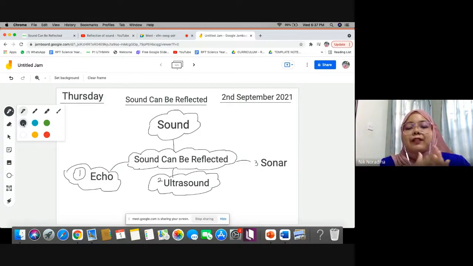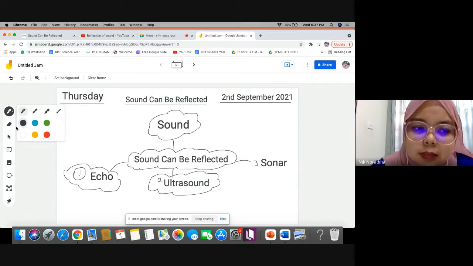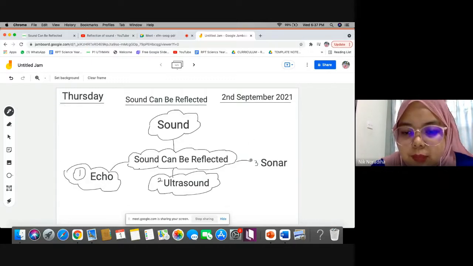When the sound is reflected, we can detect the object. The dolphin, bat, or the whale can detect the object or animal in the water. Or the doctor can detect the baby inside a pregnant woman's tummy. That's how it works. So the third one is sonar.